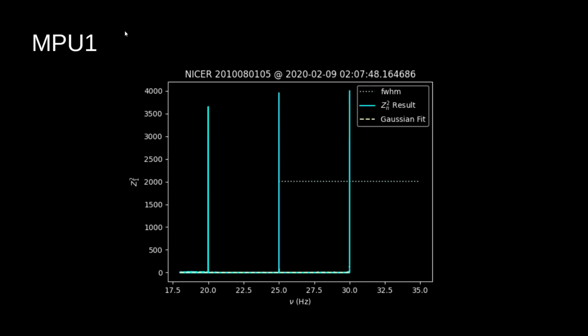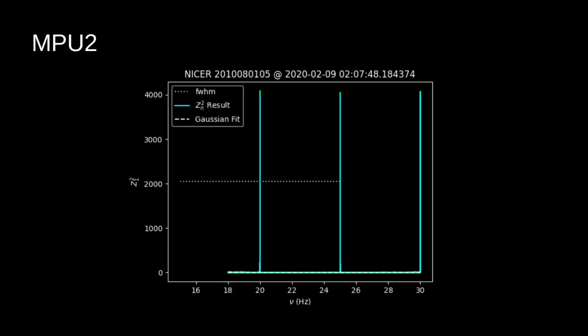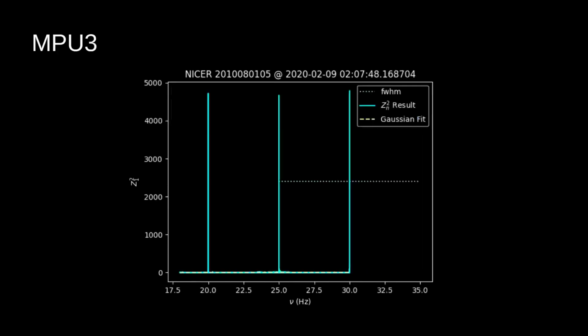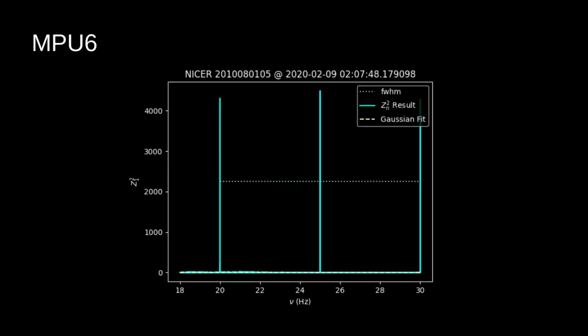If it is greater than 5 sigma, generally we consider it to be a detection. Taking a look at the MPU1 unfiltered data for this dataset, we see similar noise features, as well as in MPUs 2, 3, 4, 5, and 6. After taking a look at a number of datasets from Cas A, I've seen these three signals to be consistent through all of those datasets.